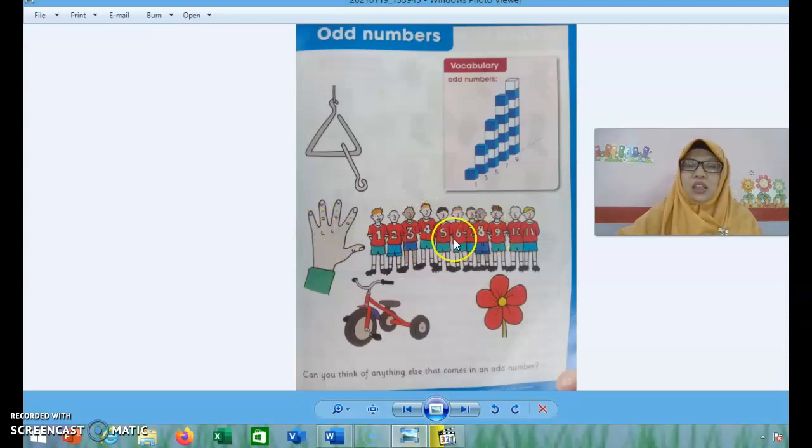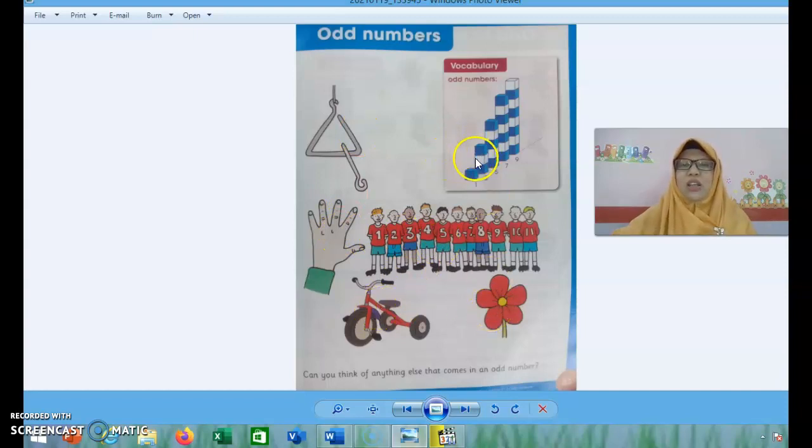And now, they are football players. How many football players are there? 1, 2, 3, 4, 5, 6, 7, 8, 9, 10, 11. And next picture, bicycle. How many tires are there? 1, 2, 3. And the others? Flowers? 1, 2, 3, 4, 5. Okay, this is 3, 5, 11, 3, 5.